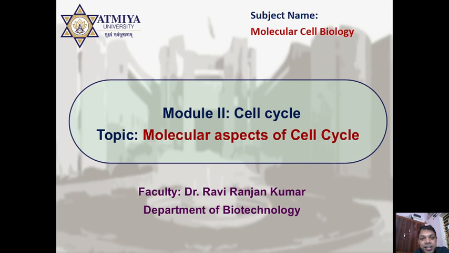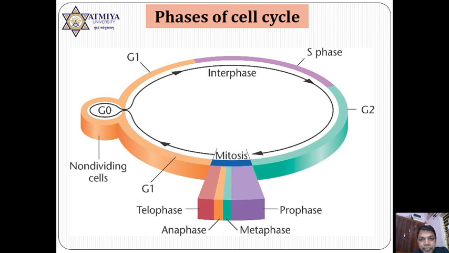Hello everyone. Today I am going to explain an overview of the cell cycle, in which I am going to explain the molecular aspect of the cell cycle. See, the cell cycle has two important phases. One is M and the other is interphase. Interphase is basically the duration between two mitotic divisions. Interphase is again divided into three phases: G1, S and G2 phase.